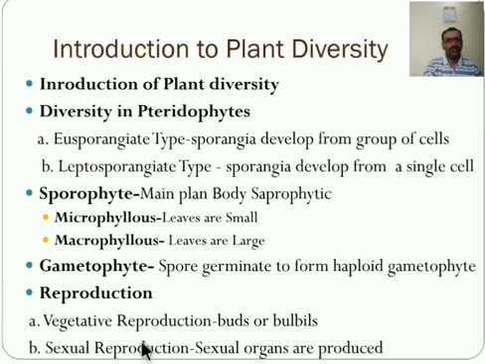In vegetative reproduction, the sporophytic plant reproduces vegetatively by various means. A number of species produce vegetative buds. Okay, the bulbils. That means vegetative reproduction takes place by bulbils, which are capable of producing roots and a new plant.